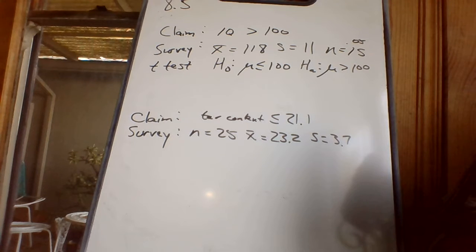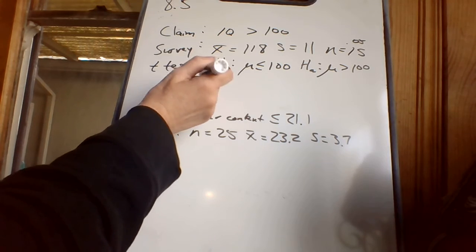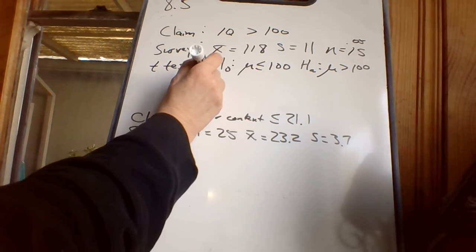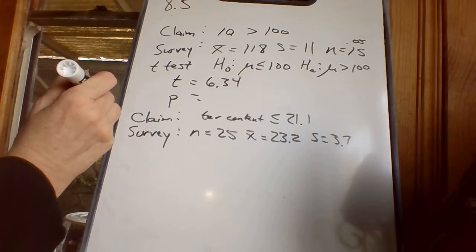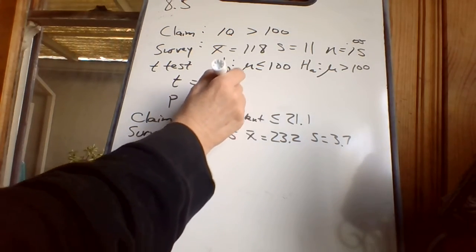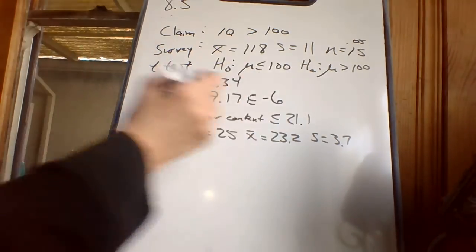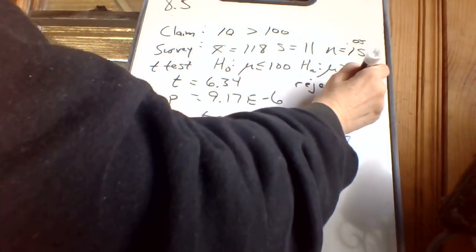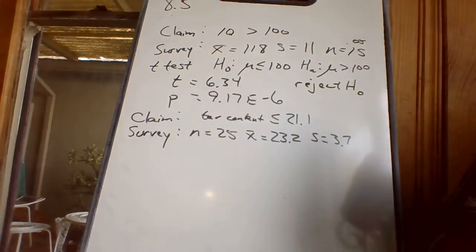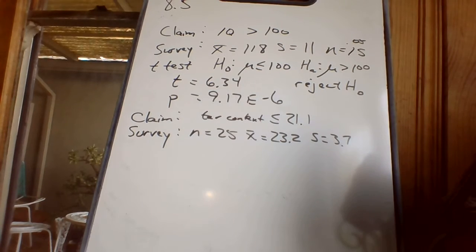All right, calculate. And I said get Z, get P, but this is actually get T. So this is a t-test. T is 6.34, get P. P is 9.17 E negative 6. Reject, reject, reject. Okay, especially with the E negative 6 on it, that is less than 0.05 significance. It didn't say, so that's what I'm comparing it to. That is less than 0.05.